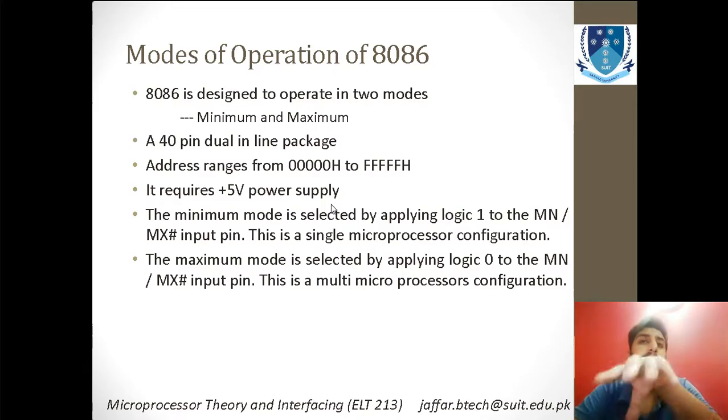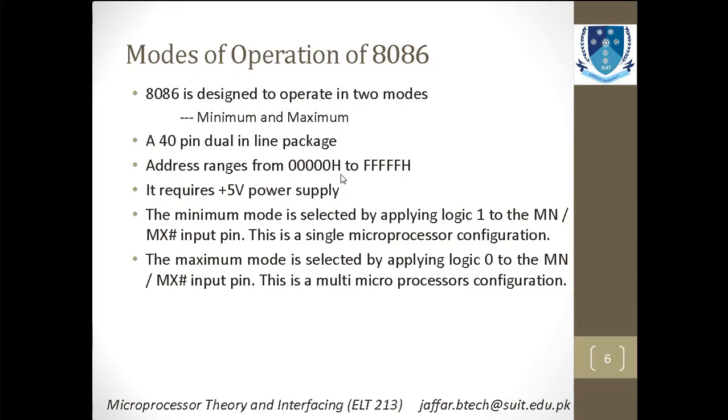Coming towards the pin description, there are 40 pins involved in the processing, or you can say the operation, of 8086, and the range goes from 0 to F. This H represents basically hexa. This is not an address, this is representing the form of the data, and it is mentioned that this is hexa data.